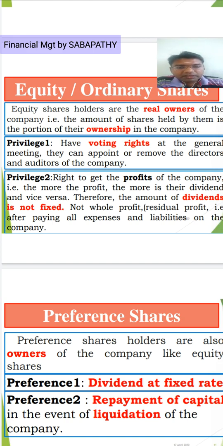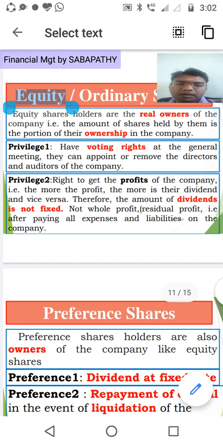In the same way, equity shareholders have the right to remove the company directors as well as the auditors of a company.